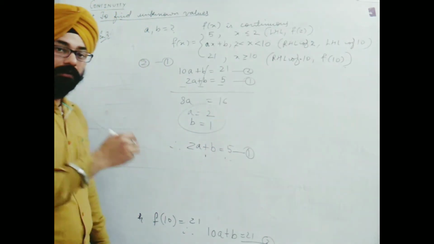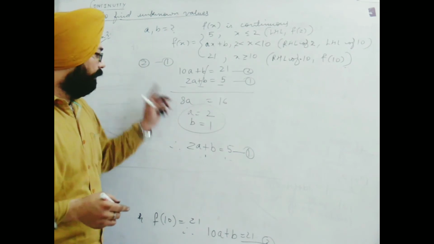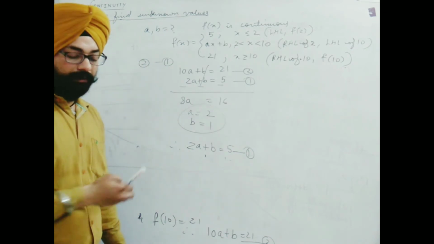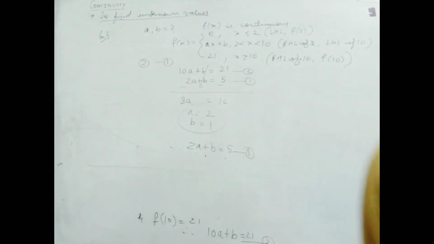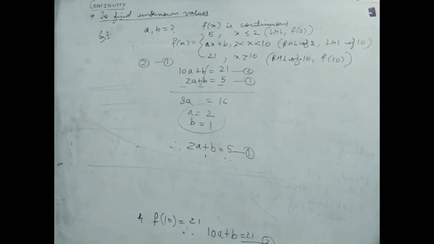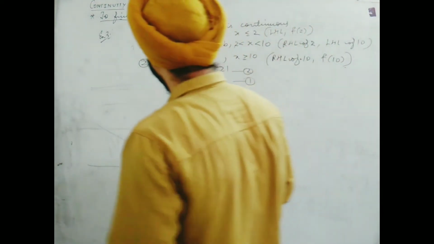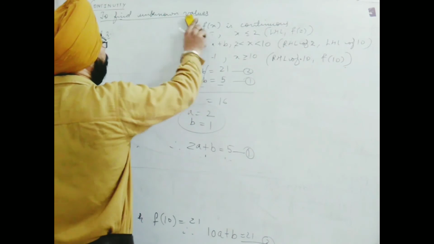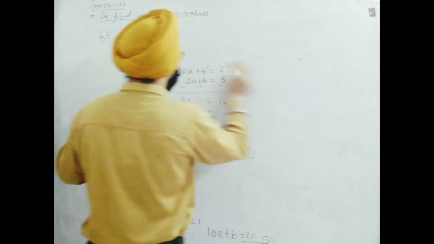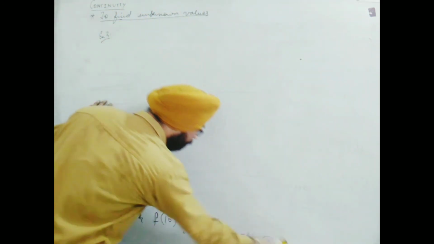This way we have solved the continuity problem of unknown values in two variables. We will take more examples, please note down. Now we will take a bit advanced level. These were easy questions.